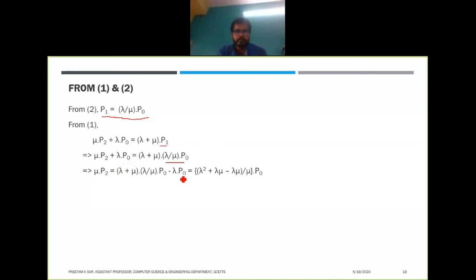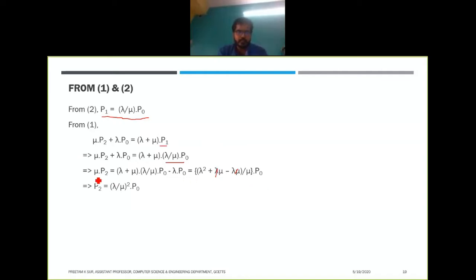If you simplify this, we get lambda square plus lambda by mu minus lambda by mu, so these two cancel out, and the whole thing is multiplied by p0. In short we get mu into p2 equals lambda square by mu into p0.